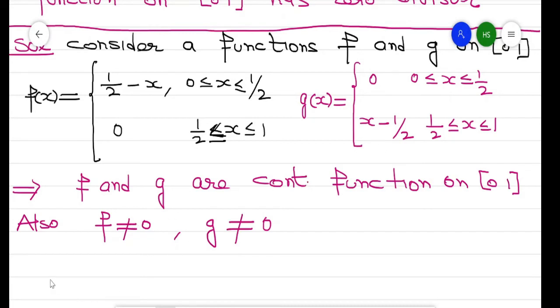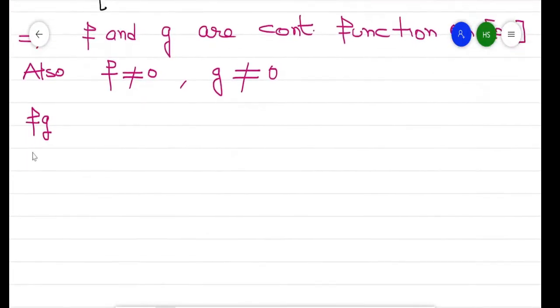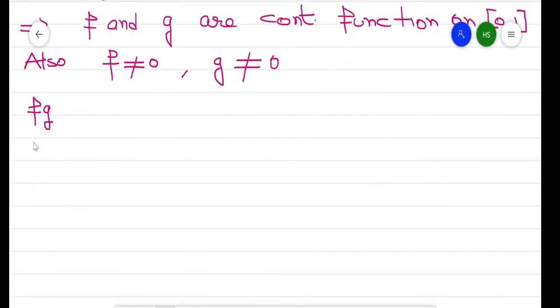So what is their product? Product means the composite mapping fg, which we can also take as gf.